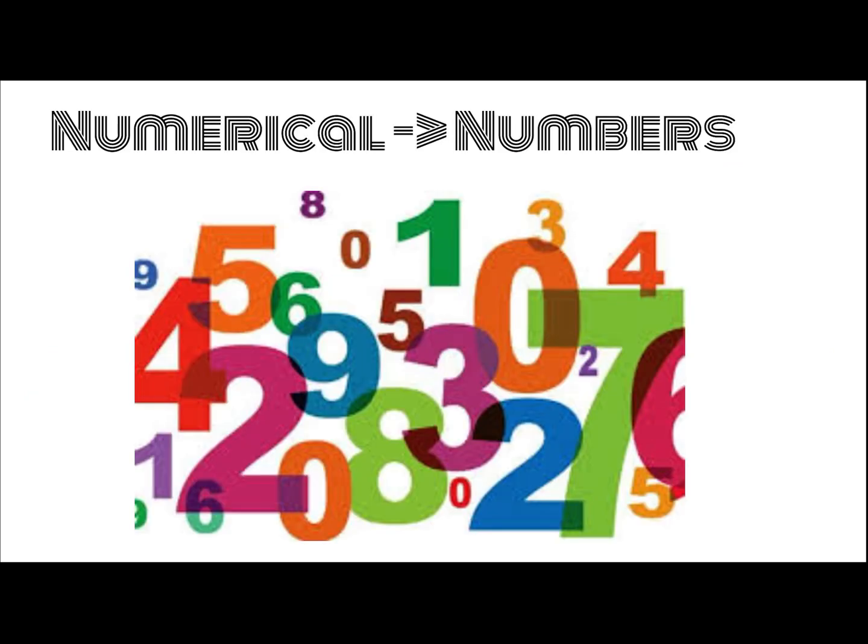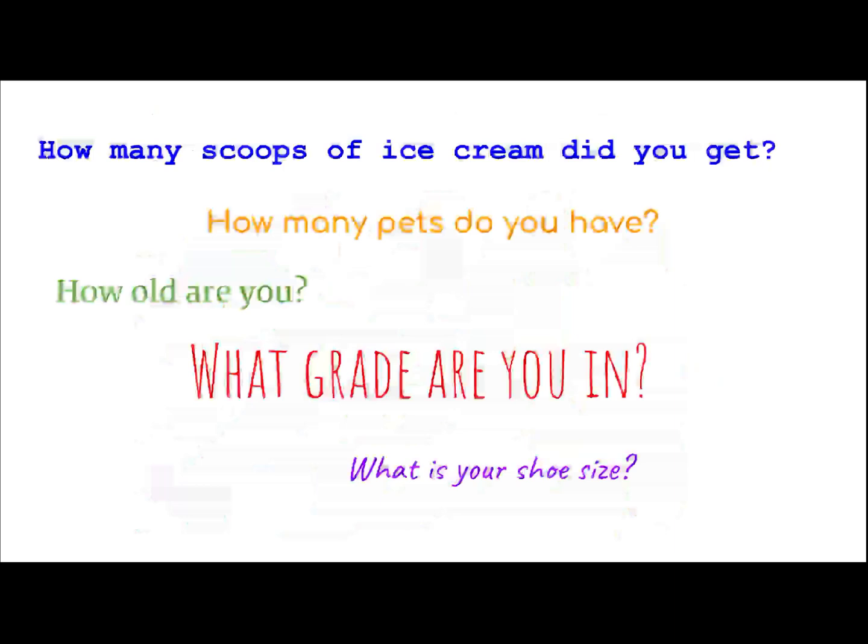Next up, we have numerical data, and that sounds like, yep, you guessed it, numbers. So whenever we ask questions and we get answers that have to do with numbers, we have numerical data. So how many scoops of ice cream did you get? Not the flavor, but how many scoops? And you would tell me 1, 2, 3, 4, 5,000 for my friends that really enjoy ice cream.